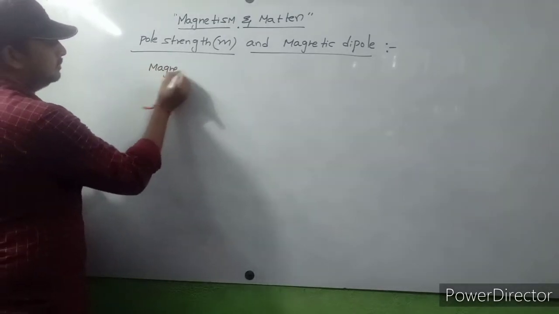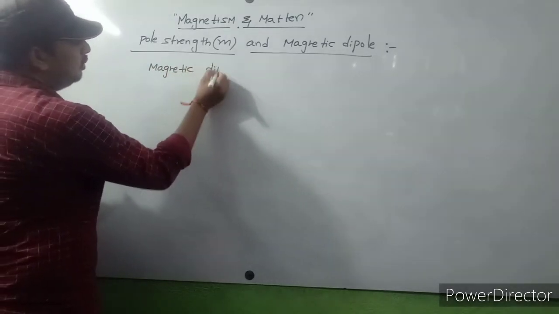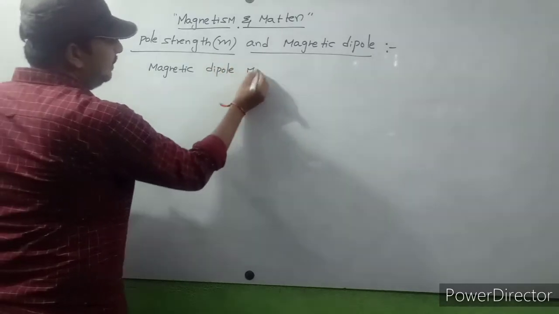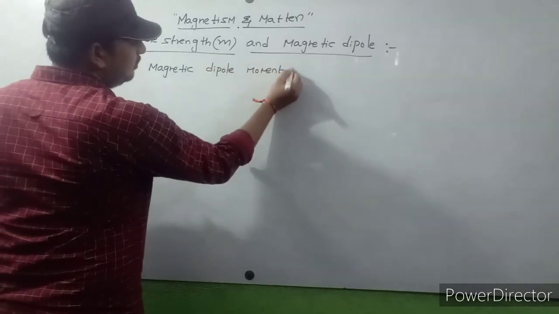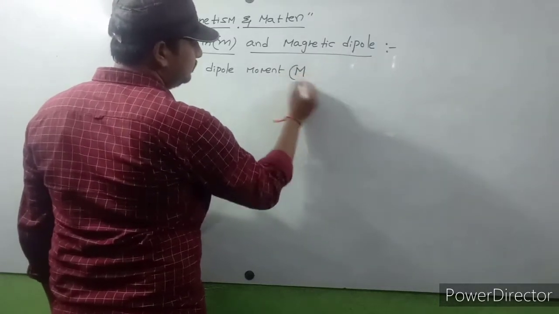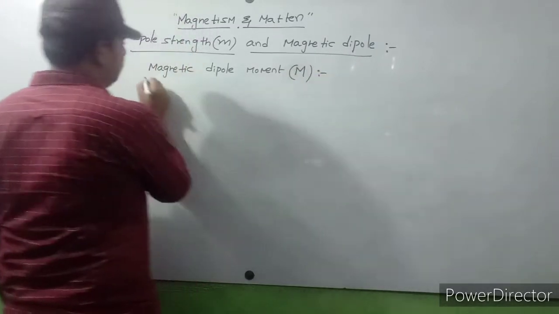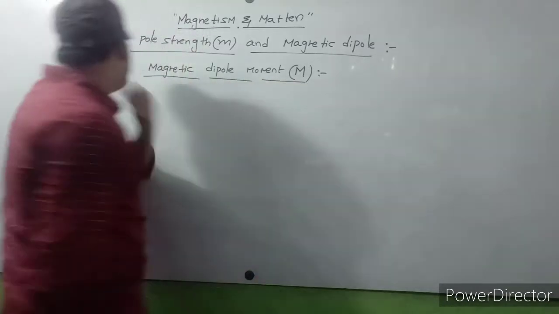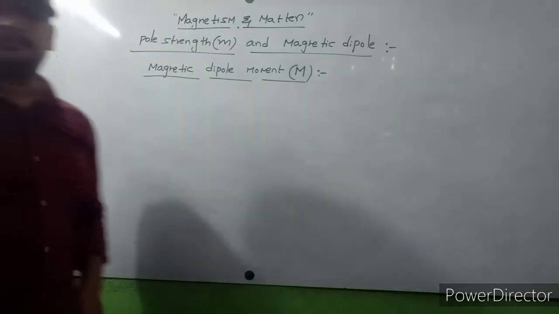Magnetic dipole moment. This is indicated with capital M. So what is meant by magnetic dipole moment?